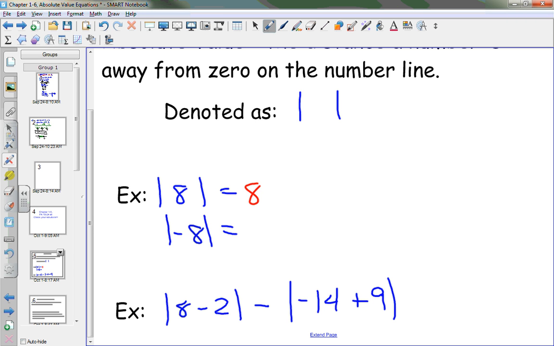So you're telling me that negative 8 is also 8 units away from 0 on the number line. So is this a true or false statement? That there exist two numbers on the number line that are the same distance away from 0 always. That's a true statement, always. That there are two unique, different numbers that have exactly the same distance away from 0 on the number line. Which means,